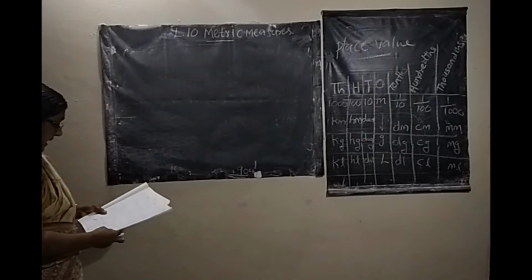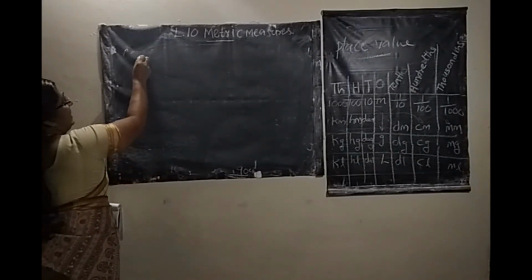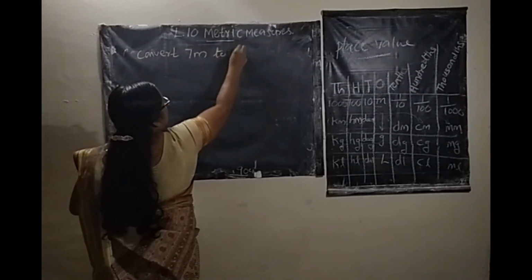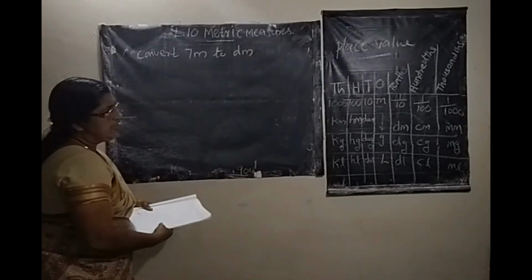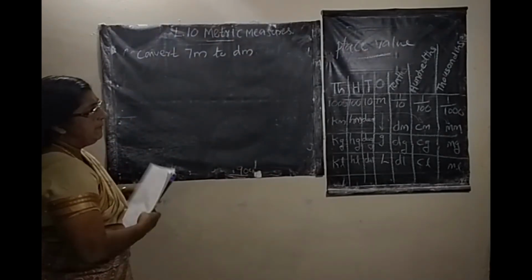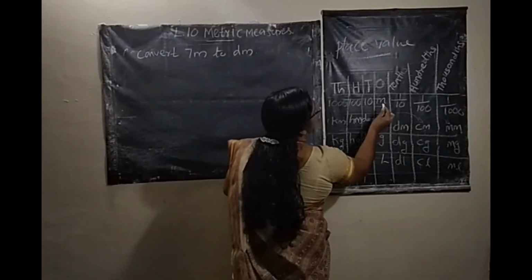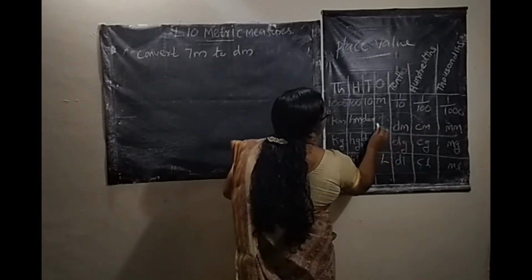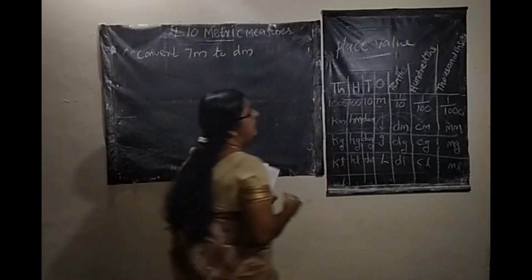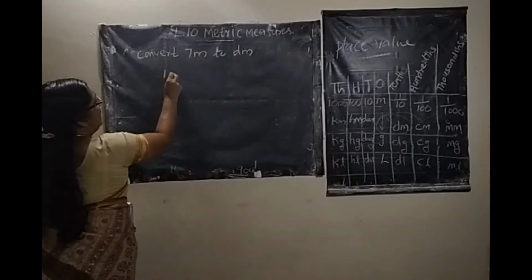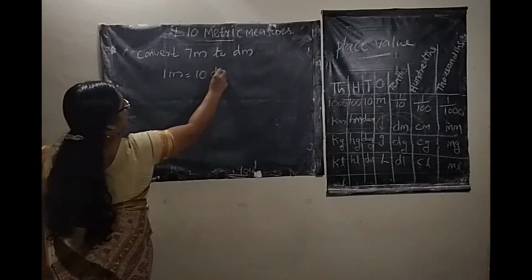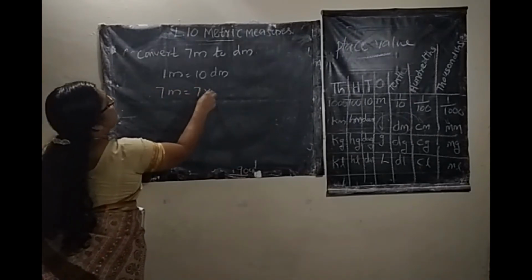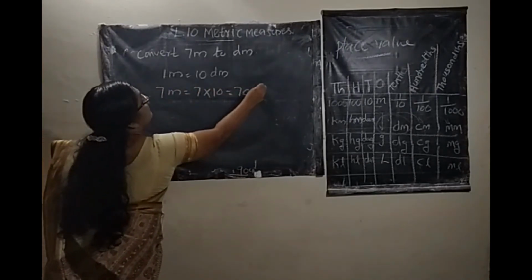Next one is convert 7 meter to decimeter. From meter to decimeter, 2 columns. So you have to multiply with 10. 1 meter equals 10 decimeter. Therefore, 7 meter equals 7 into 10. That is 70 decimeter.